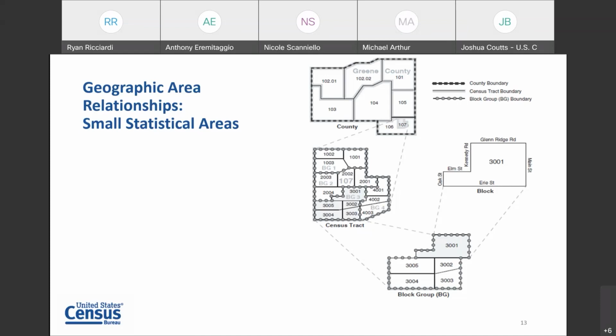Again, the smallest geography that the Census Bureau produces data for is the census block. We frequently get questions about ACS data for census blocks, and to reiterate Ryan's point, ACS does not put out data for census blocks. The block group is the smallest unit. So even though there are tabulation census blocks available, that's only for decennial census data, not for the ACS. Next slide, please.